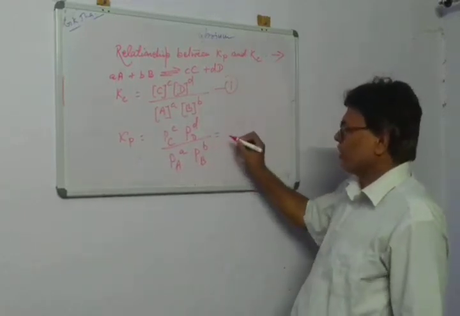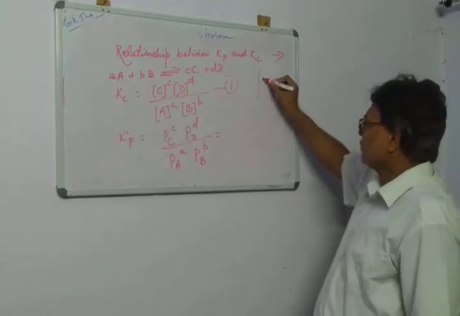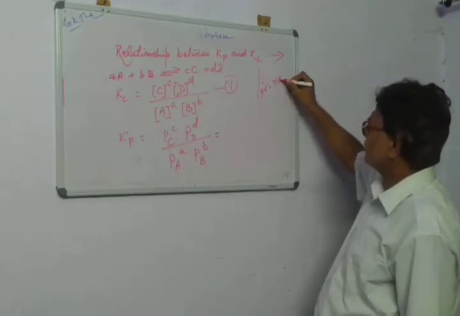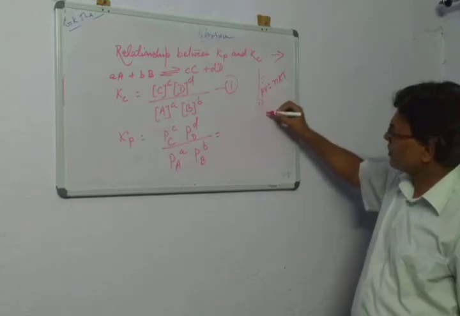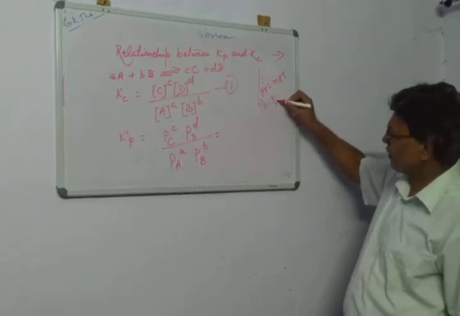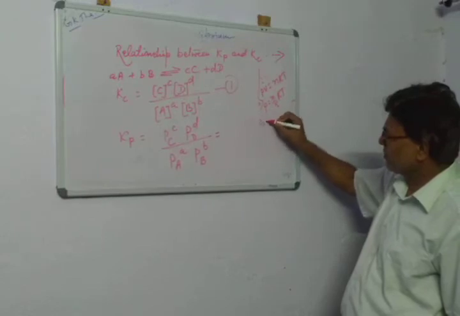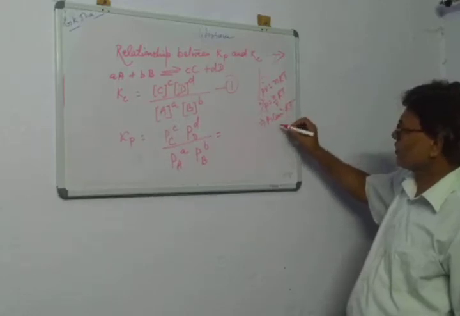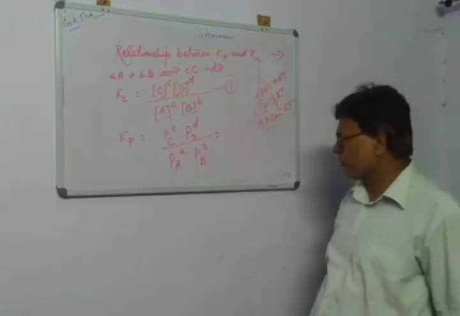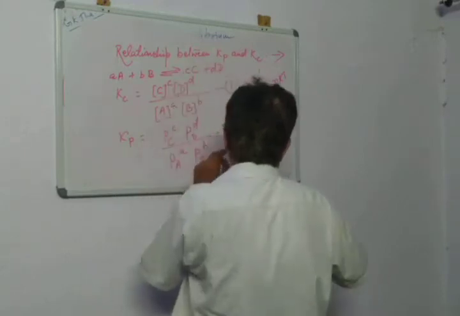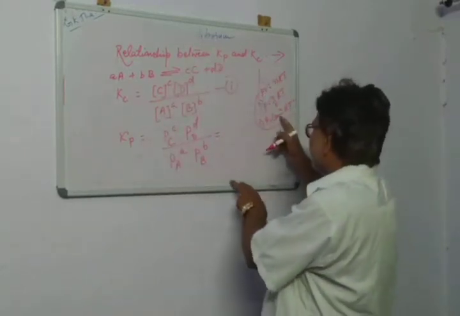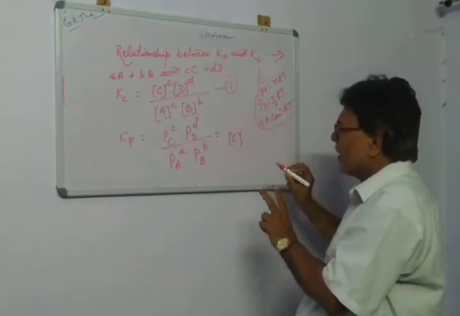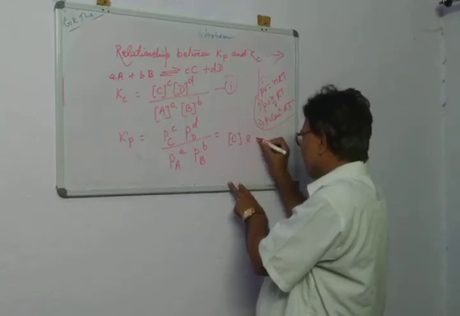Now check. Here we make use of the ideal gas equation, PV equals nRT. This means P is equal to n by V times RT, and that means pressure is equal to concentration times RT. We are making use of this fact. So the pressure of C can be given as the concentration of C multiplied by RT.